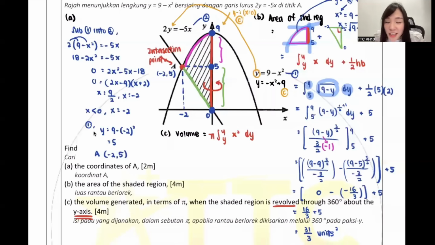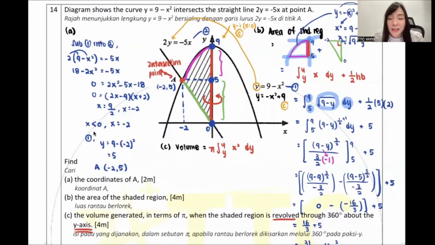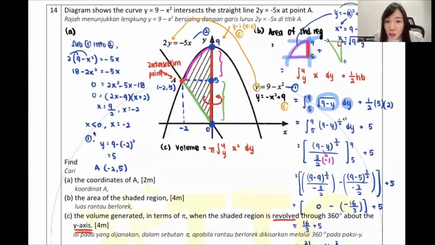Then can anyone tell me again, I'm using dy. Do I need to use big minus small, or can I straight away find?